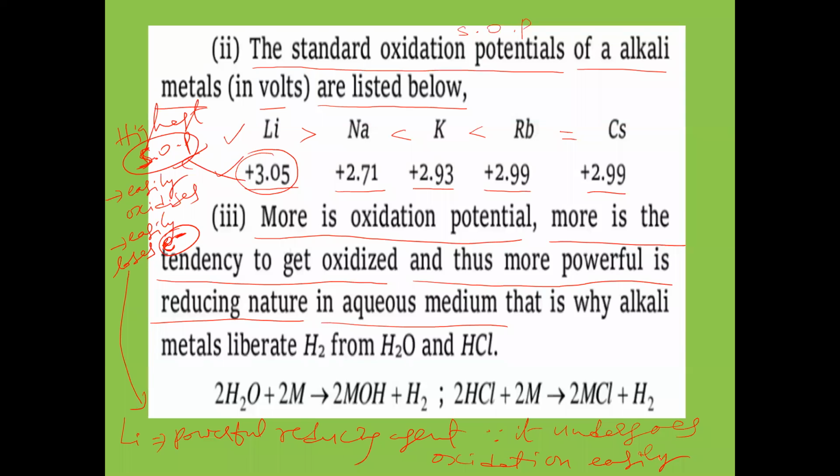Undergoing oxidation means losing electrons. It will lose electrons easily. Whichever undergoes oxidation easily will act as a powerful reducing agent. So among all the alkali metals, which is the strongest reducing agent? Lithium. Among the alkali metals, the strongest reducing agent is lithium.